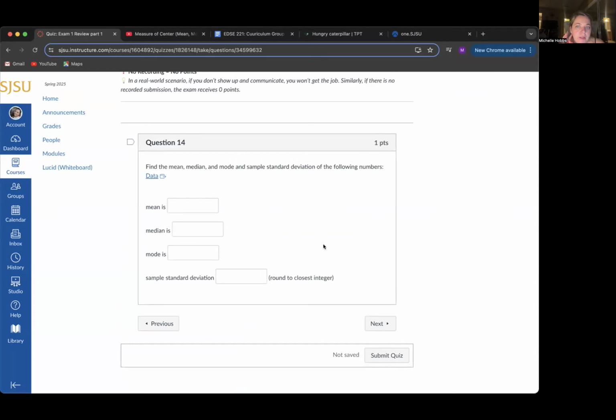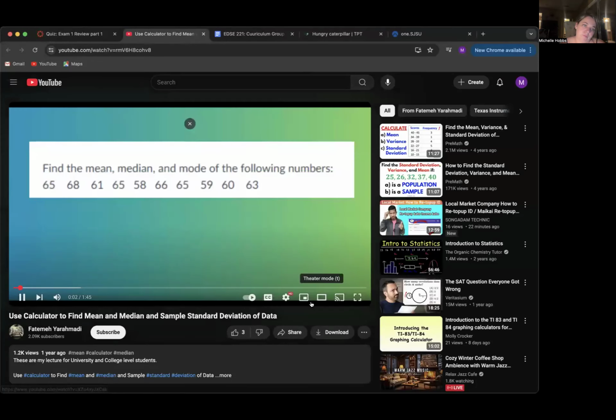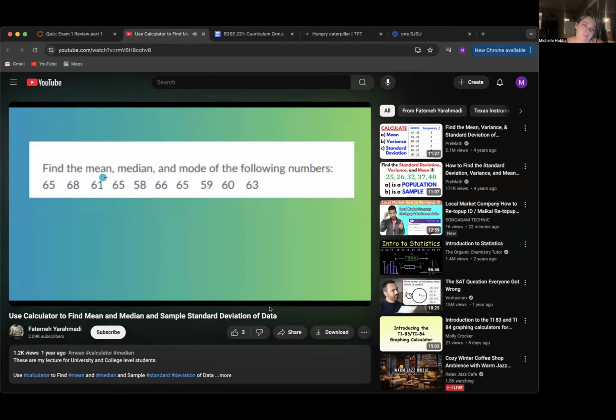Okay, and let's go ahead and check out this next part. Find the mean, median, and mode and sample standard deviation of the following numbers. In this question, I ask you to find the mean, median, and mode of the data.